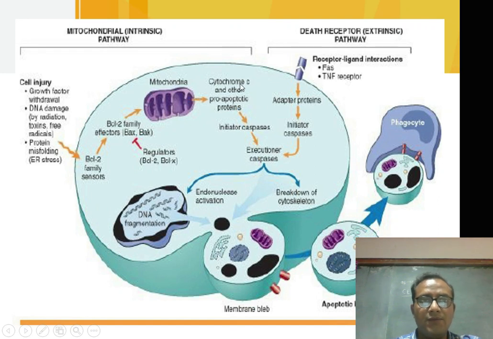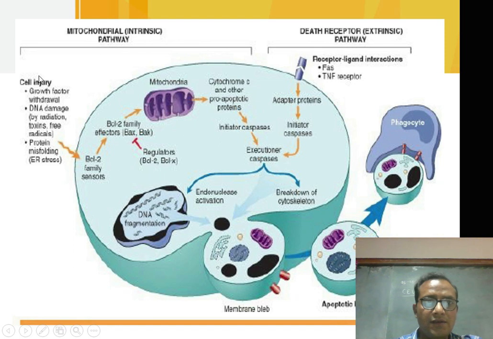Now, what is the mechanism of apoptosis? It can be divided into two pathways, the intrinsic pathway and the extrinsic pathway. The intrinsic pathway is also known as the mitochondrial pathway, and the extrinsic pathway is also known as the death receptor pathway. Usually cell injury occurs when there is growth factor withdrawal or DNA damage by injurious stimuli like radiation, toxins, free radical injury, or protein misfolding.